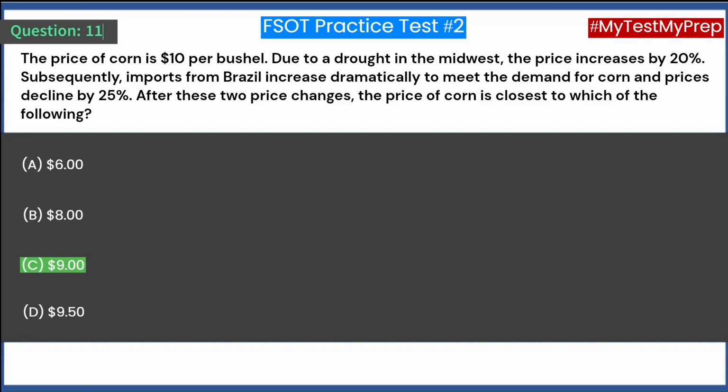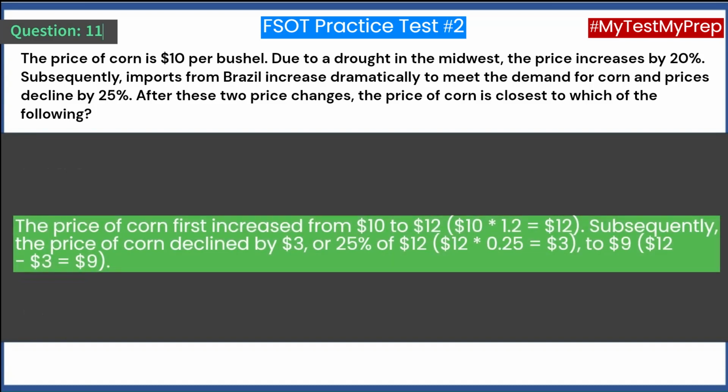Answer: C. $9. The price of corn first increased from $10 to $12, $10*1.2 equals $12. Subsequently, the price of corn declined by $3, or 25% of $12, $12*0.25 equals $3, to $9. $12 minus $3 equals $9.